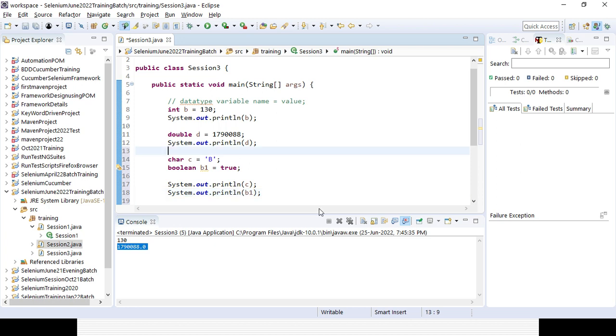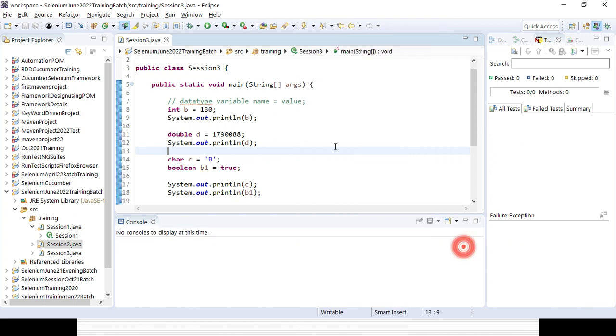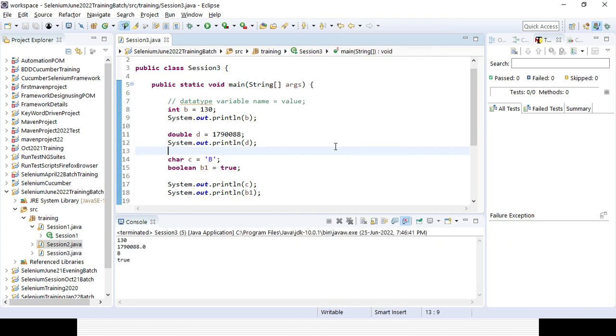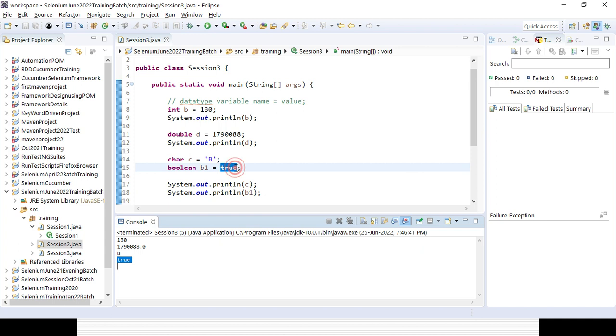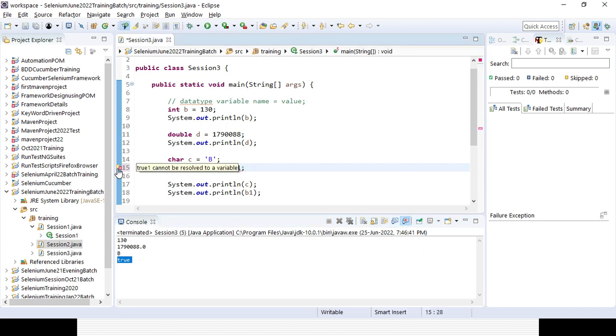So that is the thing you need to understand. Integer, short, byte, long will be without decimal values, numeric part only. Double or float will be with decimal. Character will be within single quotes and a single alphabet character, A to Z. And boolean is either true or false. You can see it is coming. Now if you give something like true1, will it work? It will not consider any value other than true or false in the boolean. You can see an error message immediately: true1 cannot be resolved to a variable. Only true or false will work here.